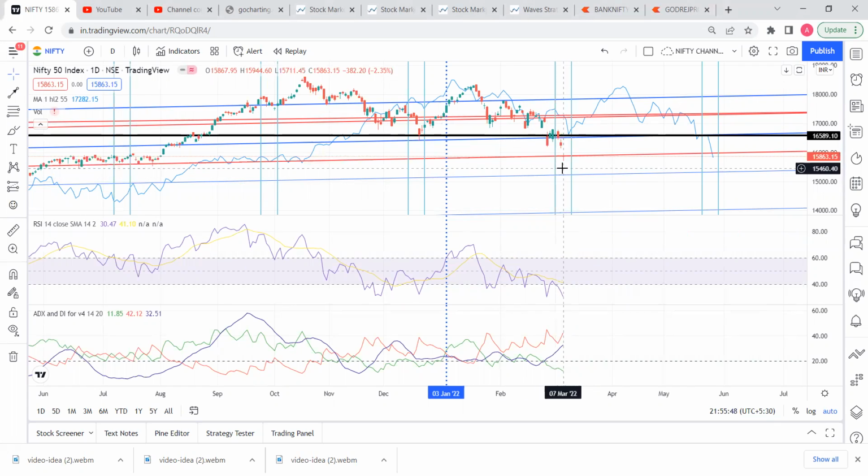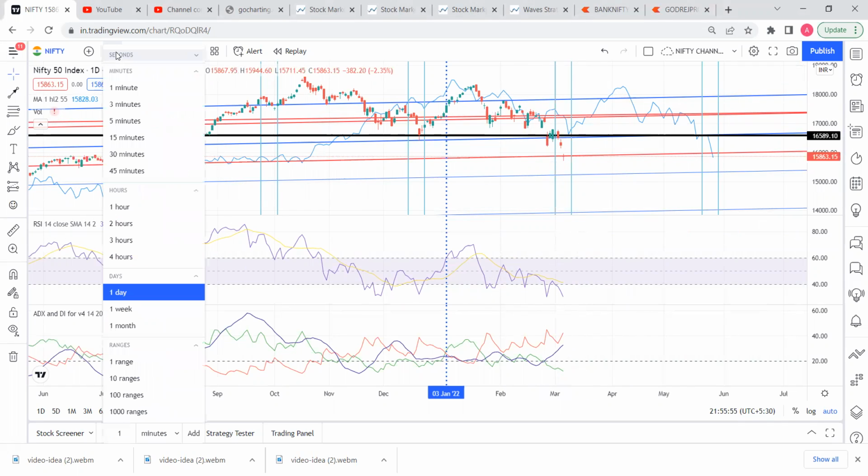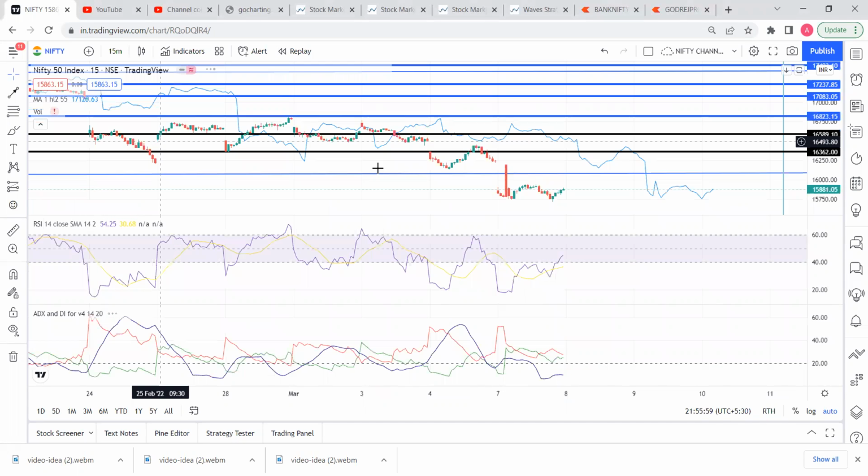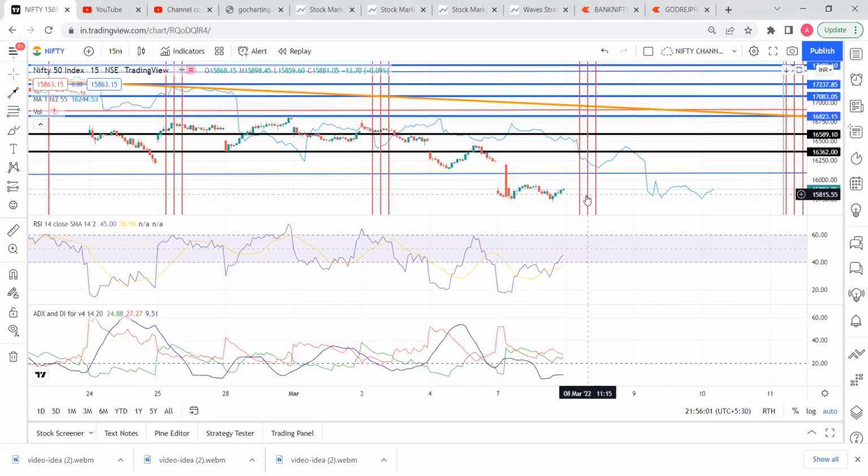But before that, there are good chances that we may bounce back. One is this trend reversal date coming in the daily chart. Similarly, the same thing is coming on the 15-minute chart also. On the 15-minute chart we are very close. Tomorrow, the trend reversal zone will start from 10:30 a.m. So from 10:30 onwards, there are good chances that we may see an up move in the market. We need to be careful on that.